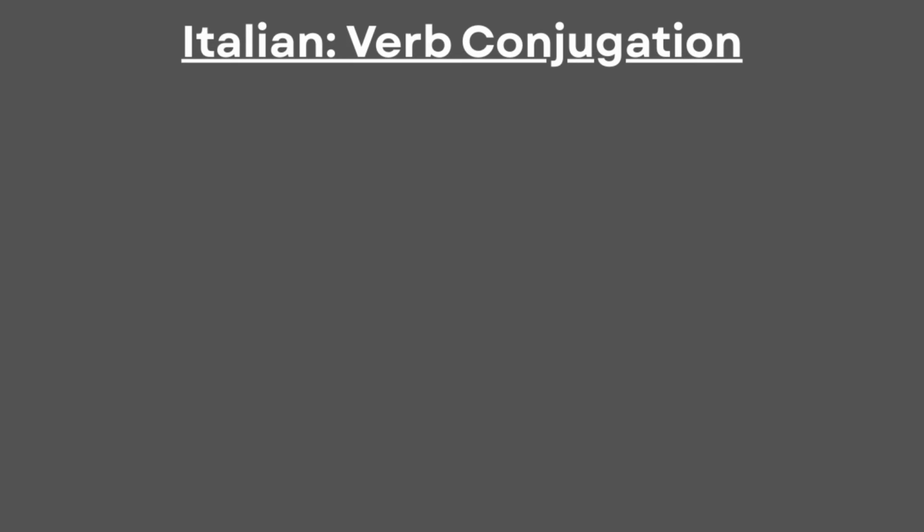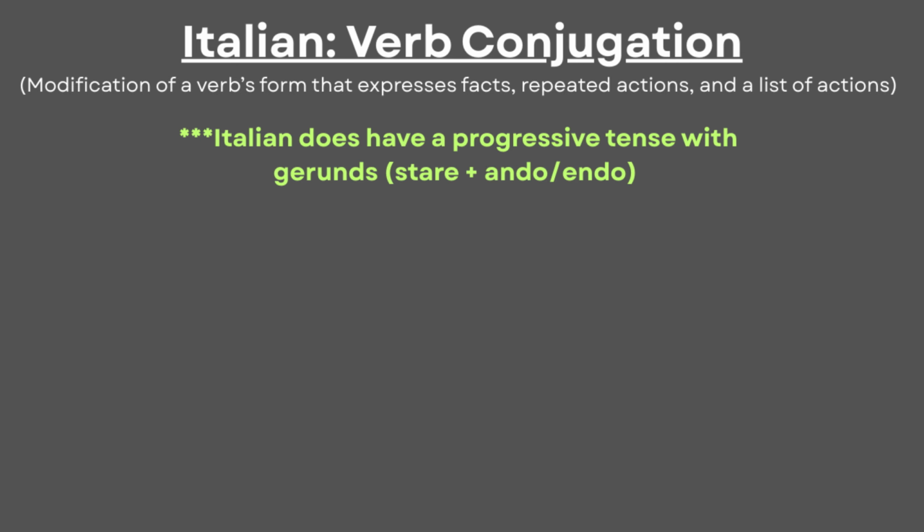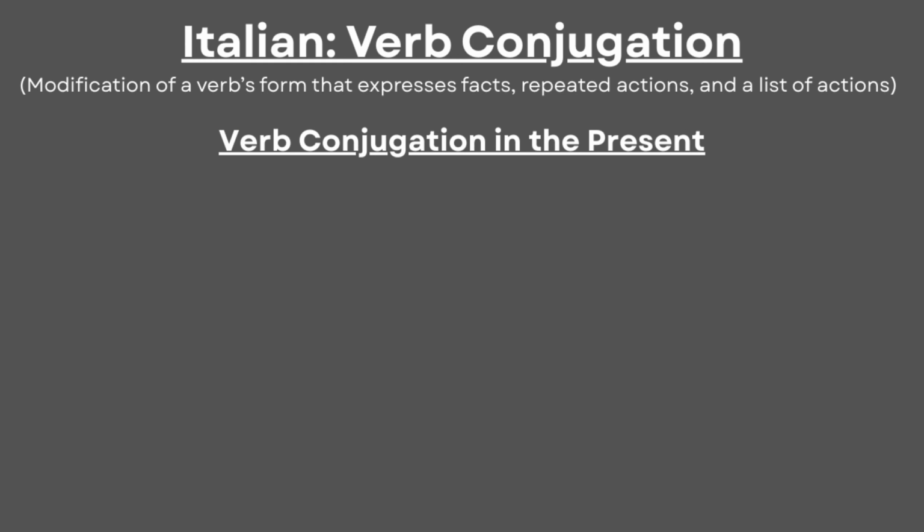Verb conjugation in Italian is the modification of a verb's form that expresses facts, repeated actions, and a list of actions. The present tense is one of the easiest tenses in Italian because it has a simple conjugation pattern. However, the language has a progressive tense with gerunds, similar to "-ing" in English. This concept needs to be shown a bit later, after understanding basic verb conjugation.